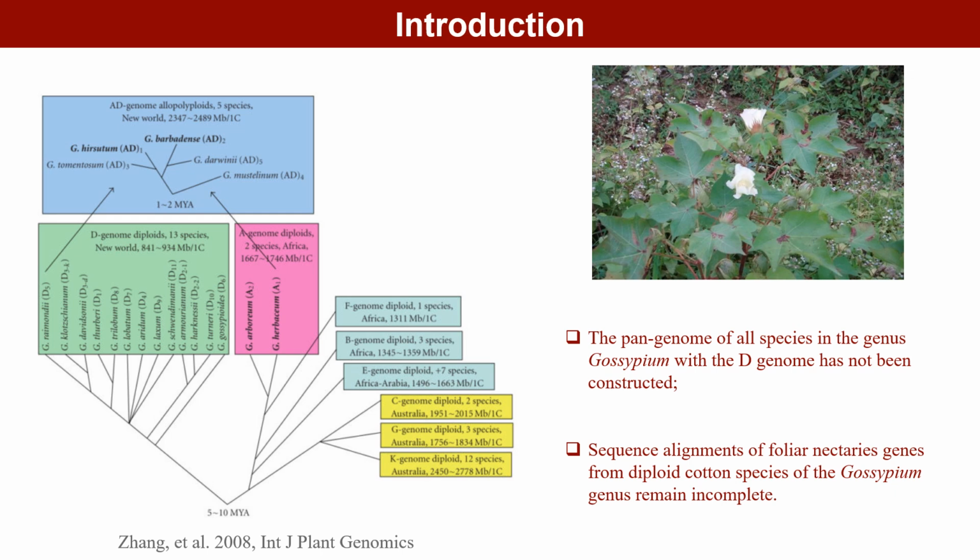Preceding this, in 2022, academician Xueqiang Wang's team constructed a pan-genome incorporating 10 representative diploid cotton genomes, uncovering correlations between transposon genome expansions and innovations in chromatin structure. Despite significant advancements, the pan-genome for all species harboring the D genome within the Gossypium genus remains unconstructed, and sequence alignments focusing on nectar gland genes in diploid cotton species have yet to be accomplished. To address these gaps, we built a comprehensive pan-genome encompassing all D-genome cotton species and completed sequence comparisons of nectar gland genes in diploid cottons.